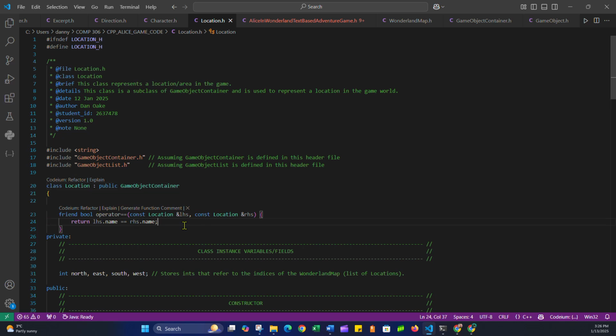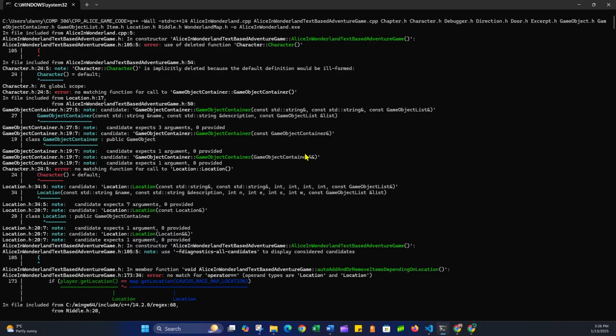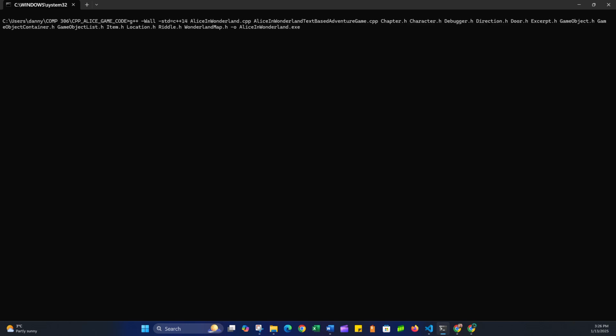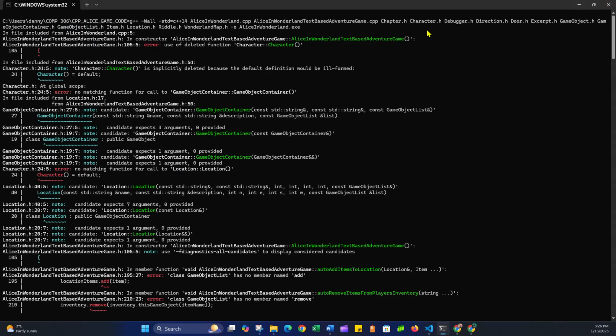That seems fine enough. I mean, there's other things I could do. I could compare their descriptions, and so on. Name is quite fine. If I save this and go to the compiler and recompile, I should get rid of this 173 error. Let's try that. Still lots of other errors, but no 173. We have 105 and then no 173, so we've corrected that.